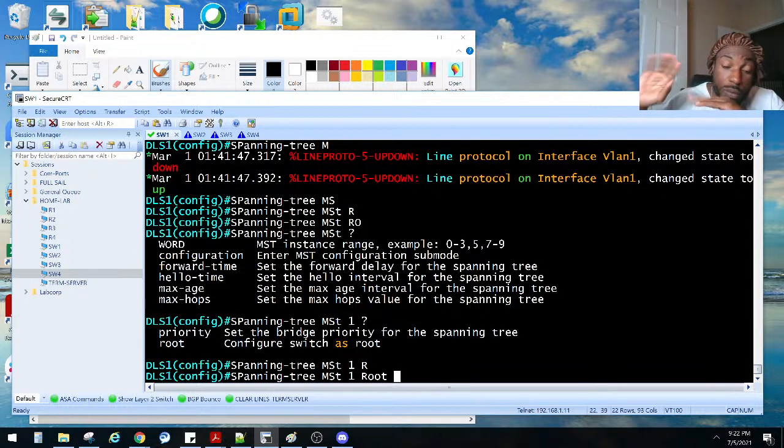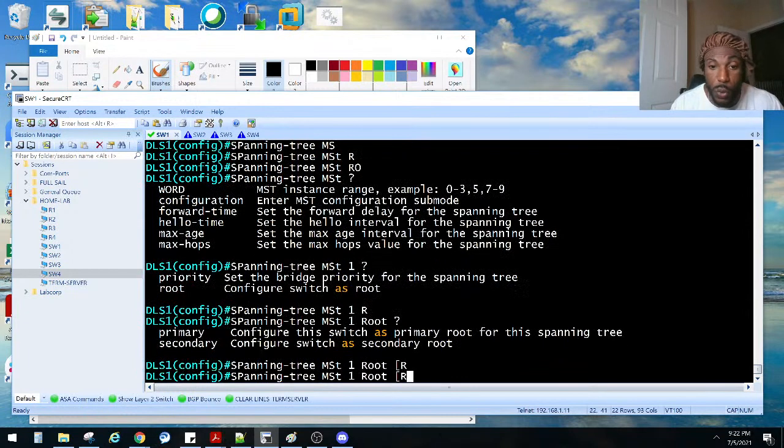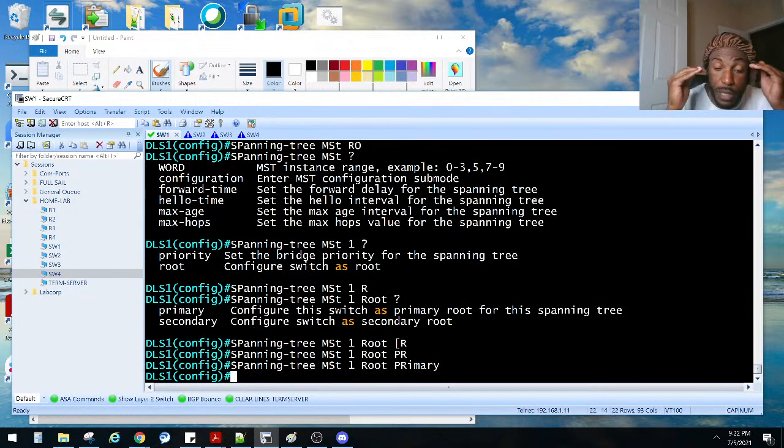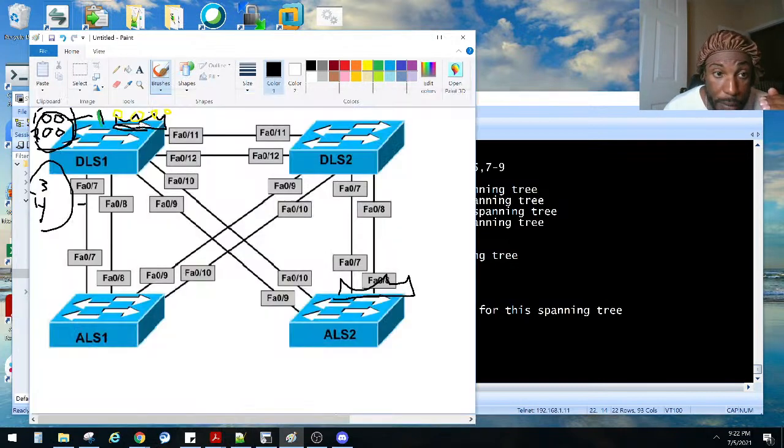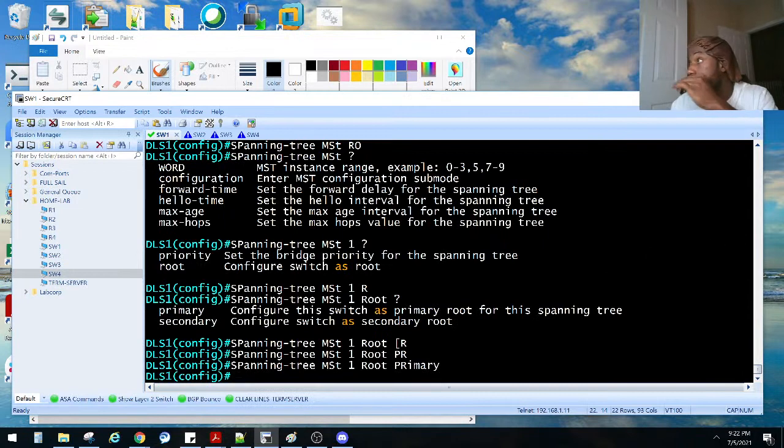They ain't saying nothing about backup. They didn't say nothing about primary, but we're just going to go with that. Root, you have to pick one, either primary or secondary. So we just do primary, right? So now he's going to be the primary root bridge. He's going to be the root bridge for MST instance number 1. That's why we gave him the crown right here, right? And then we'll just go on. They said we got to create all those instances and the name and stuff like that on the other switches, and also choose different roots.